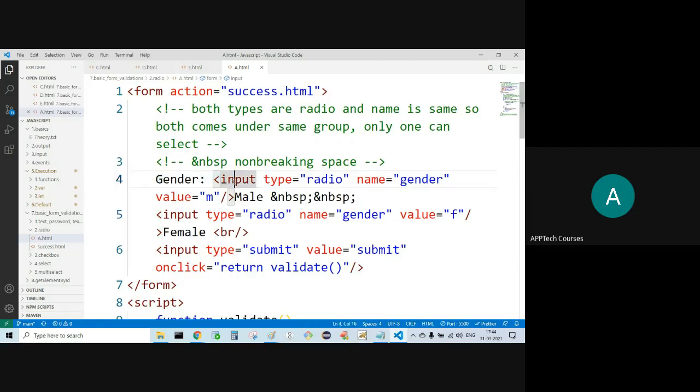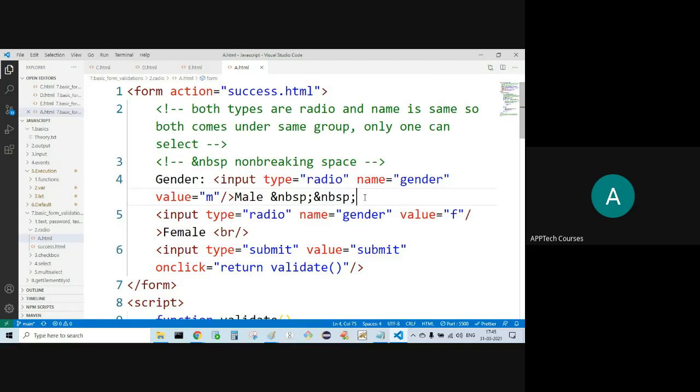So gender, value is equal to m. Then male. And this is what it is called, non-breaking space. One non-breaking space, another non-breaking space. Here I can go for it. In case of this, I can have the space.